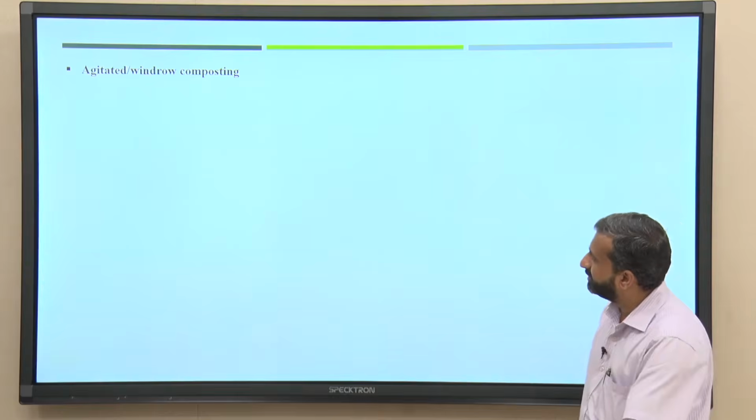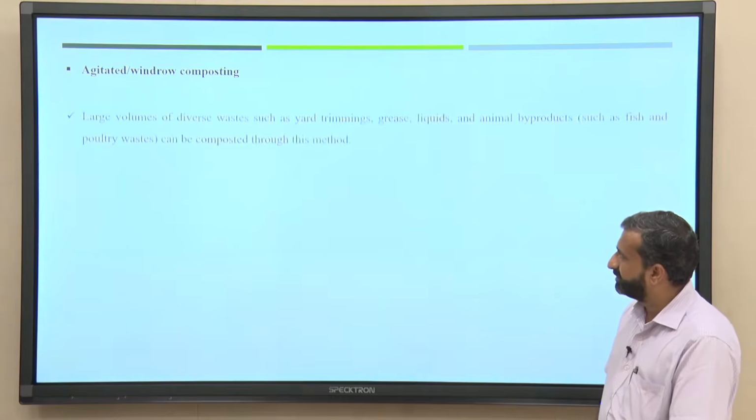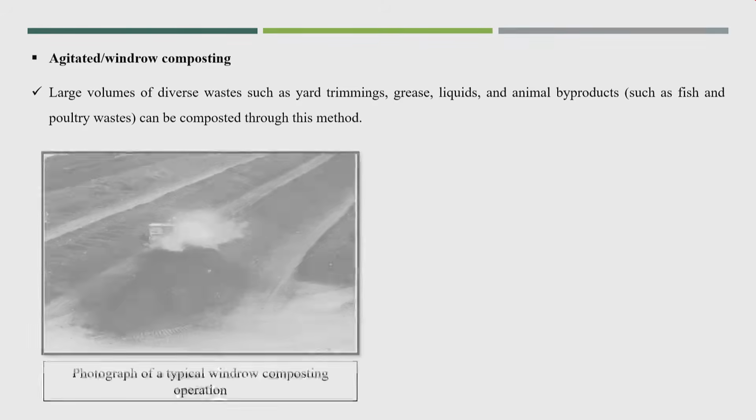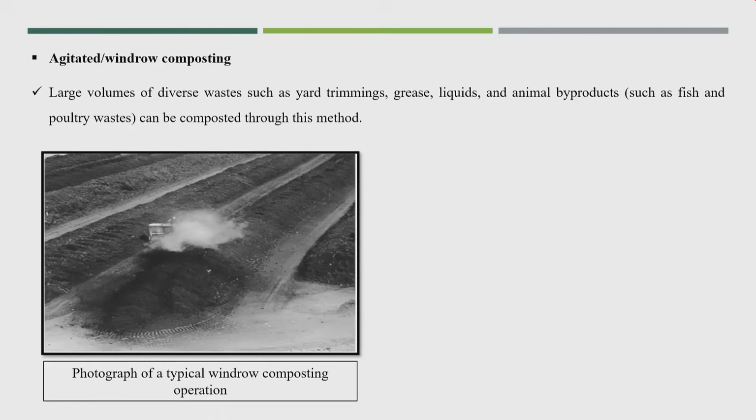Now, the first technology is the agitated or windrow technology. A large volume of diverse waste, such as yard trimmings or any animal byproduct, could be composted by this method. This is a photograph of a typical windrow. You see these are the different windrows, and you see how much area will be required.